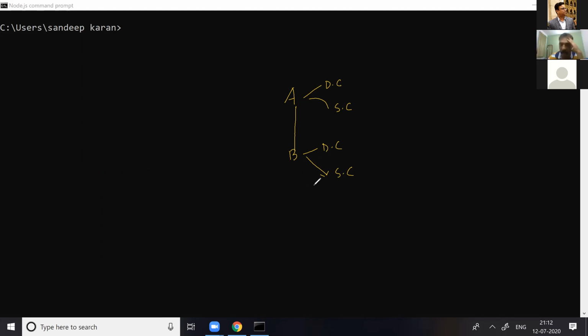Yes. Now, Sandeep, within the main function, I am creating an object of class B. B obj = new B. Now, in this case, tell me what will happen. What will be the order of execution of the constructors as well as the static constructors?